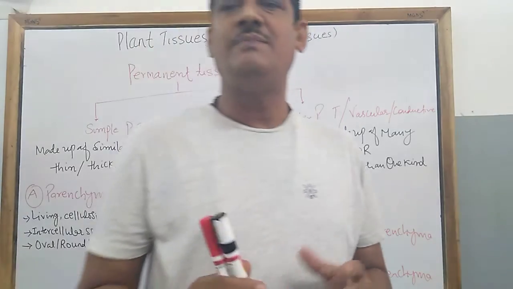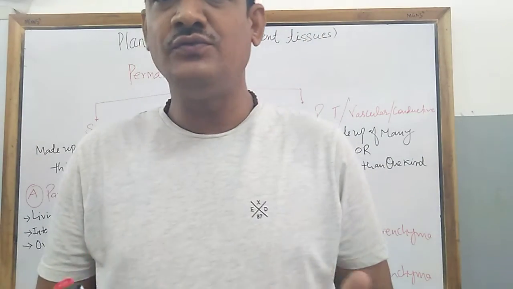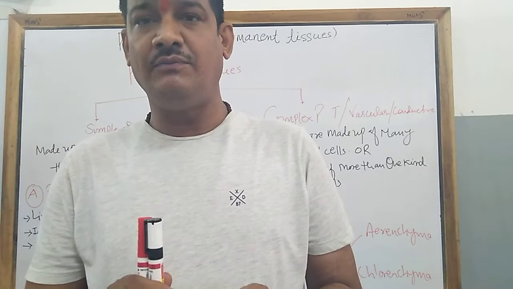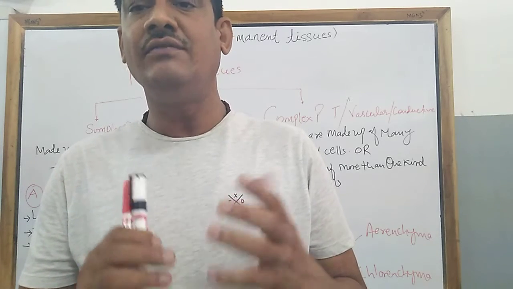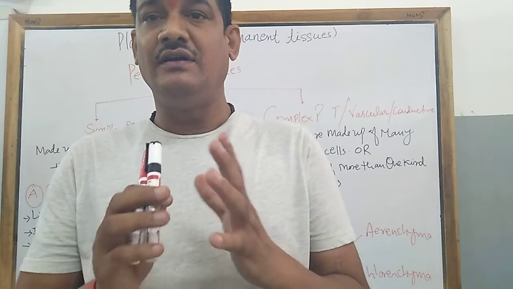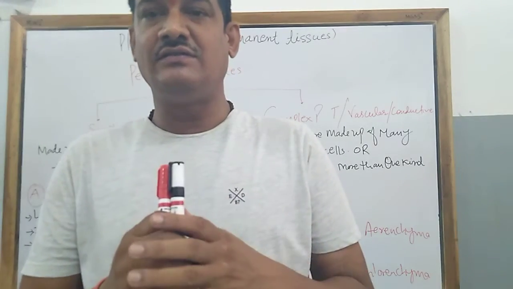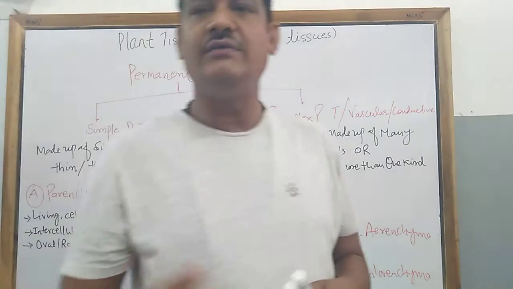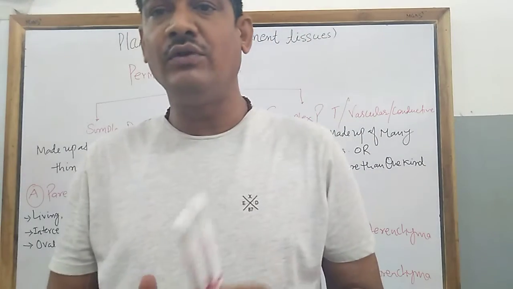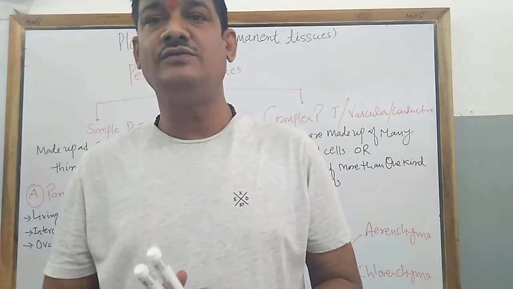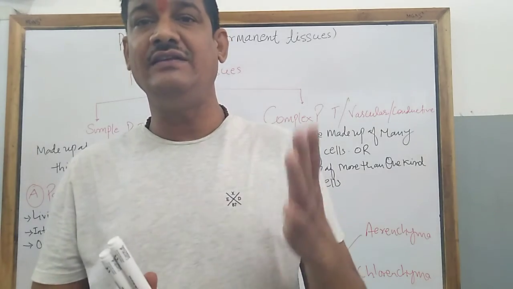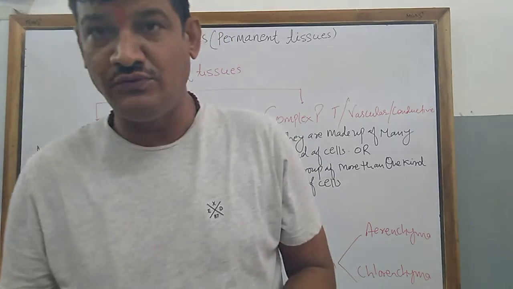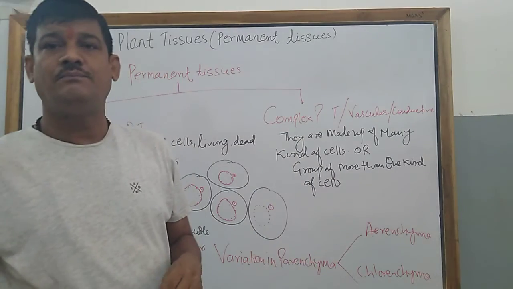Now, what is a permanent tissue? Permanent tissues are those kinds of tissue which are made up of more than one kind of cell. It means they do not consist of a single type of cell. They consist of different types of cells, and more importantly, these permanent tissues are derived, or originated, from the meristematic tissue. So let us see about the permanent tissue.